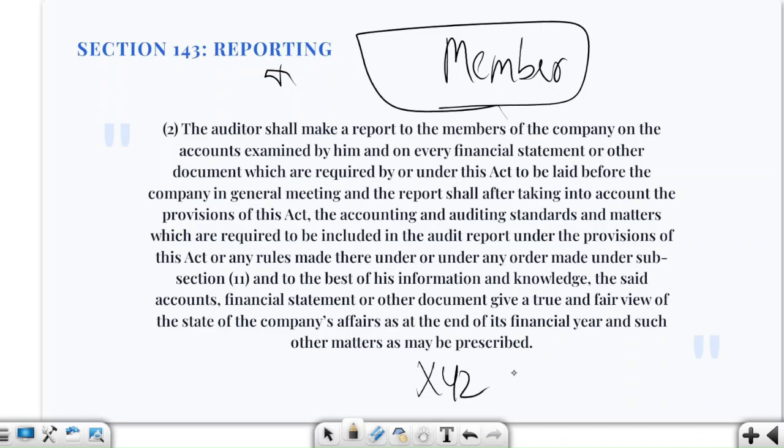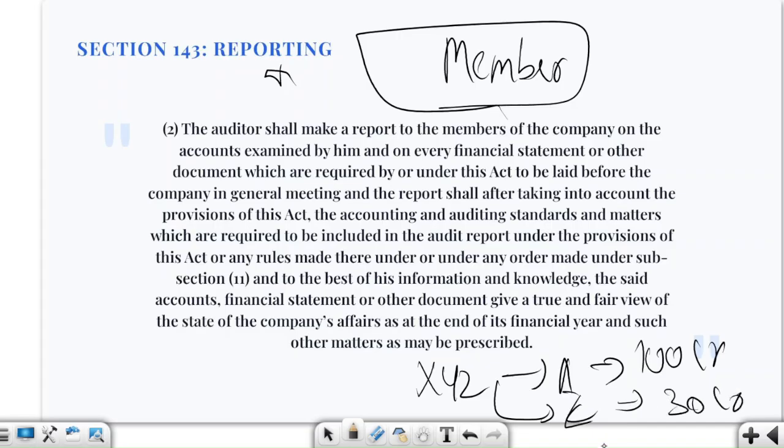This is just like the heart of the auditor's report. Basically XYZ's books have some assets and liabilities, right? We are saying that in the assets they have shown 100 crore rupees, but in the liabilities part they have just shown 30 crore rupees. So the auditor discovers that 20 crore rupees of assets are fictitious. So the financial statements may not give a true and fair view, and the auditor must appropriately report this.